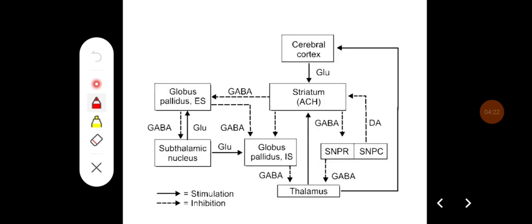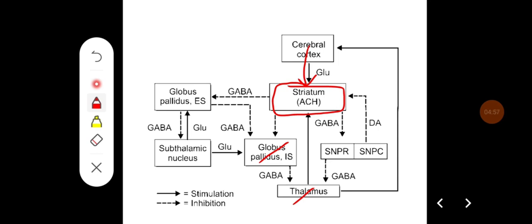So this is the circuit of the basal ganglia, where the main input nucleus is the striatum. It receives afferents from the cerebral cortex. Then you have direct and indirect pathways. From striatum, the information goes to the globus pallidus internus, then to thalamus, back to the cerebral cortex, which forms a loop, which is the direct loop.